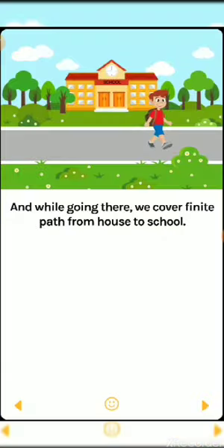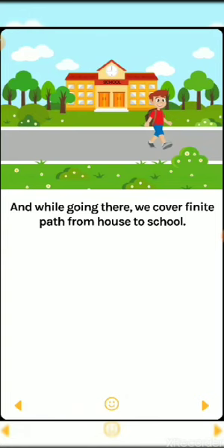About distance and displacement, we all love to go to school every day. When school was running, you were all coming to school every day. And while going there, we cover a finite path from house to school.